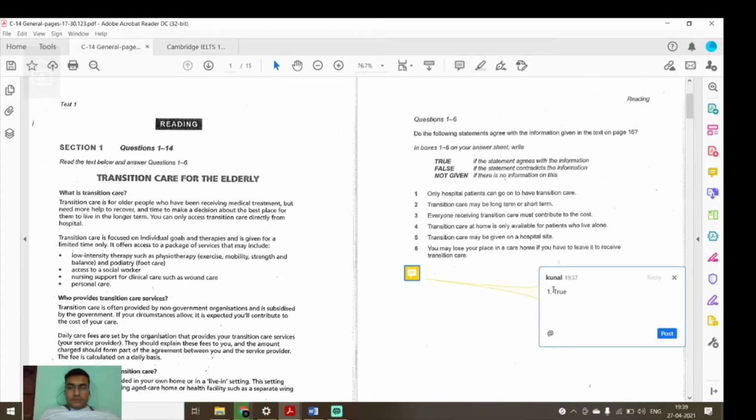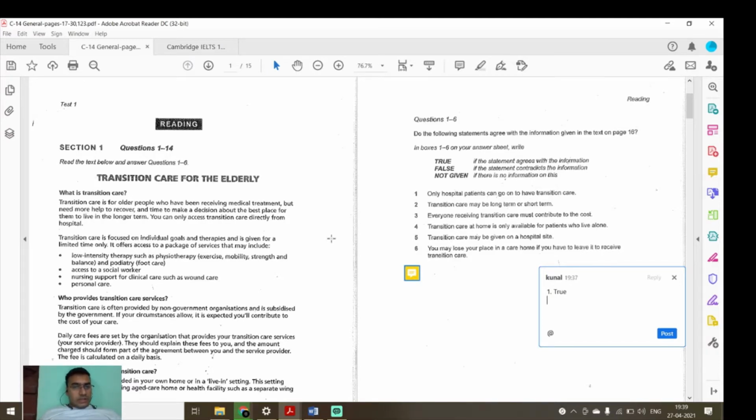Then I will go for the second question: transition care may be long term or short term. Now I will read this paragraph again. Transition care is for older people who have been receiving medical treatment but need more help to recover and time to make decision about the best places for them to live in the longer term. You can only access transition care directly from hospitals.